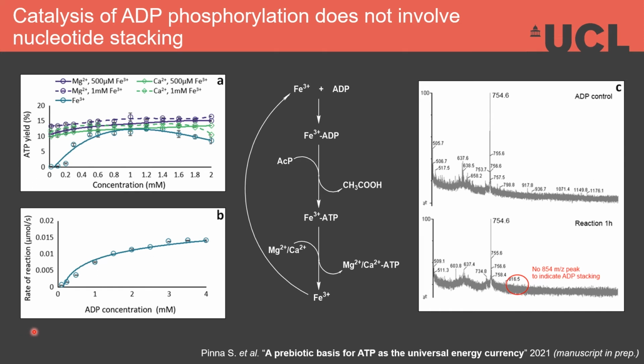A kinetic study of the phosphorylation reaction gave a curve that resembles a characteristic Michaelis-Menten mechanism for an enzyme, which indicates that ferric ion does indeed act as a catalyst. And lastly, we wanted to see whether a single ferric ion was interacting directly with the single ADP and ACP, or whether larger units such as stacked ADP rings were involved. And MALDI-TOF analysis showed no difference between the ADP control and the reaction sample. There was no stacking evident.